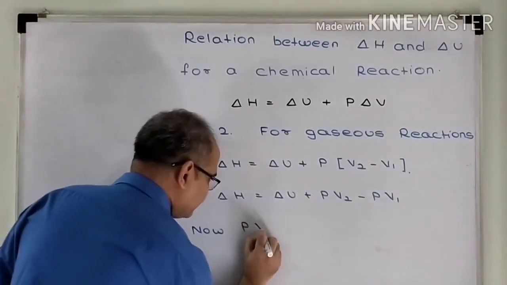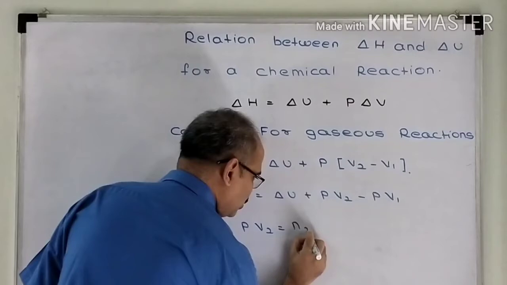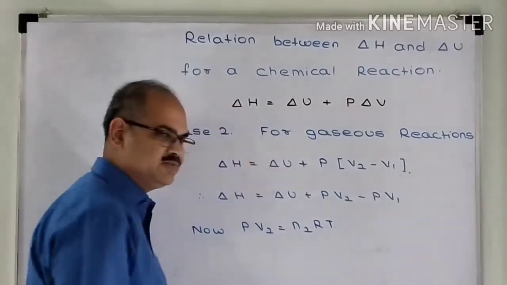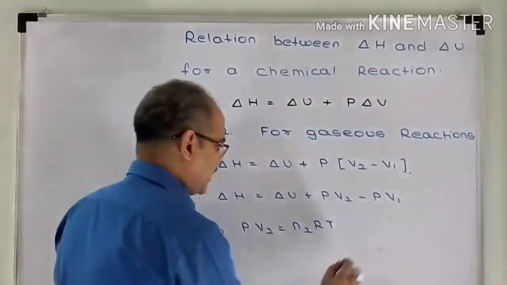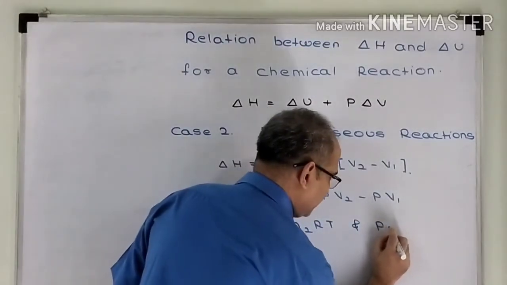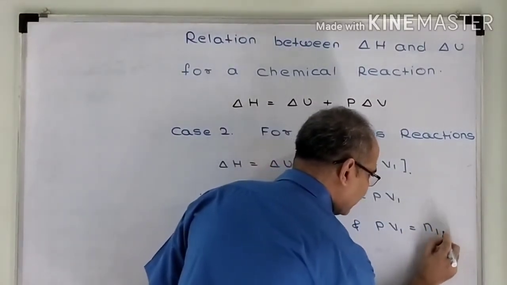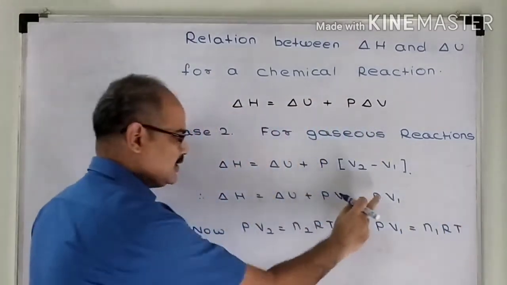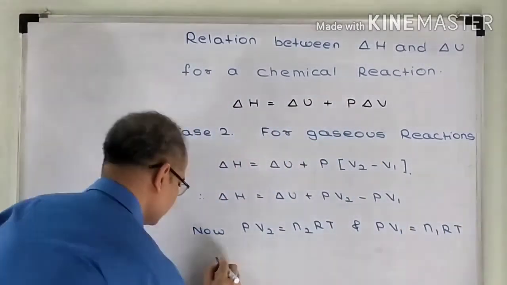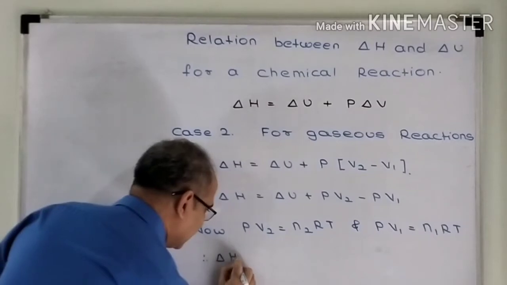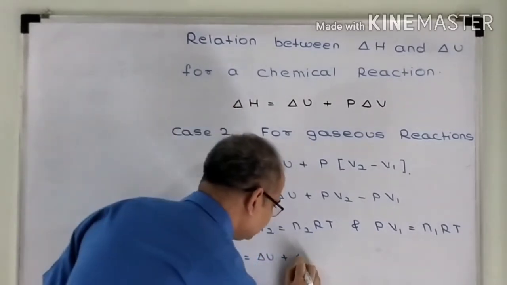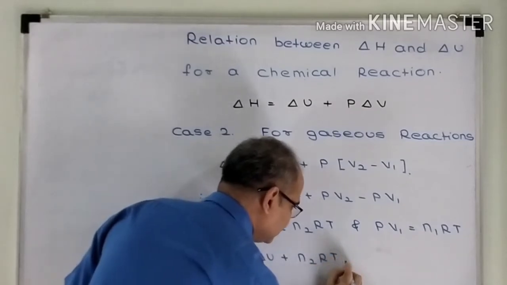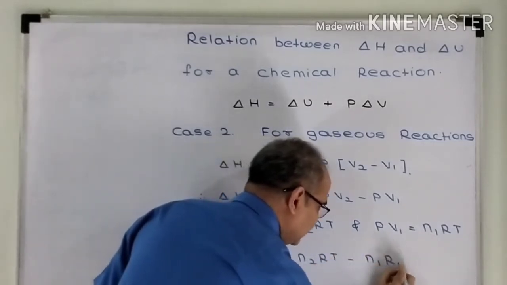So I can say PV2 is equal to N2RT. This will be applicable if I keep pressure and temperature constant. And PV1 will be equal to N1RT. Now I just substitute in this particular expression. What will I get? Delta H is equal to delta U plus N2RT minus N1RT.